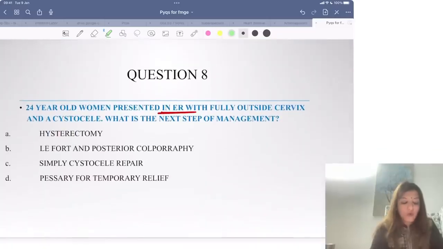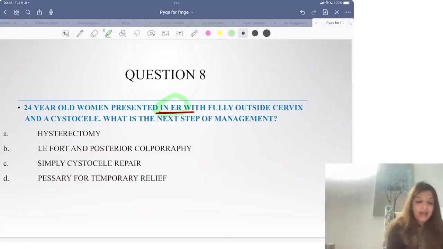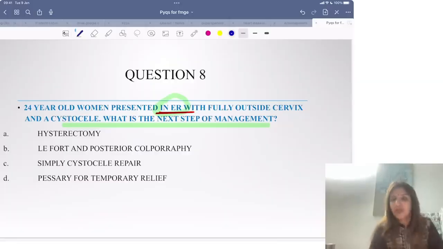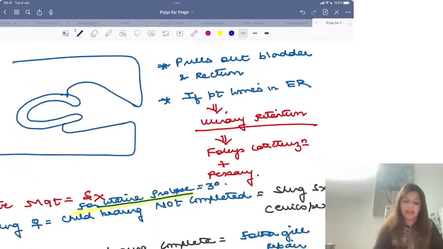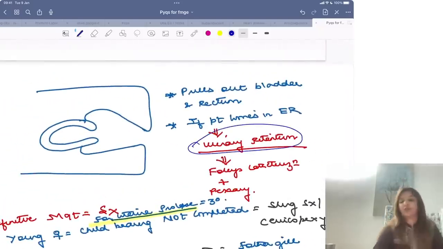Then a 24-year-old patient presented in the emergency room with a fully outside cervix. So her uterus was outside, and a cystocele. What is the next step in management? Now please understand that this patient is coming to you in the emergency room, right? If a cystocele patient is coming to the emergency room, this means she is coming to you with urinary retention, right? Because there is urinary retention, that is why she is coming to you.